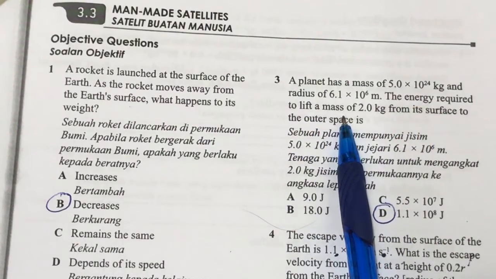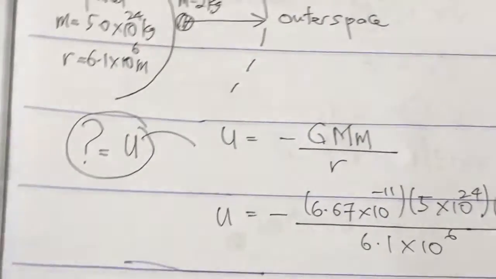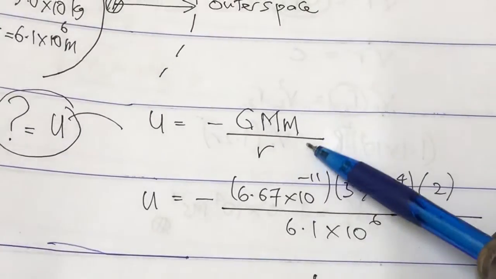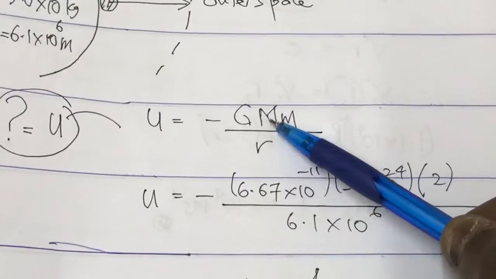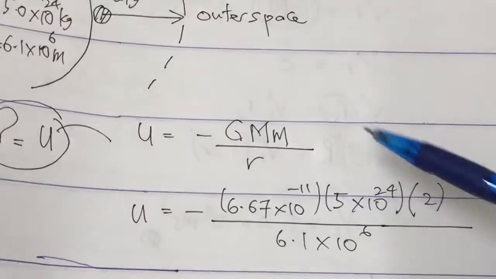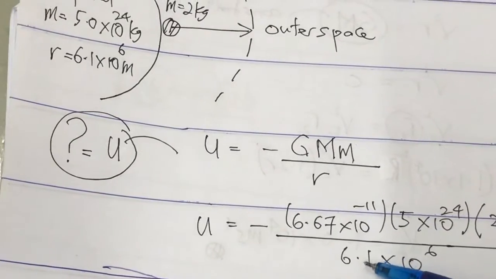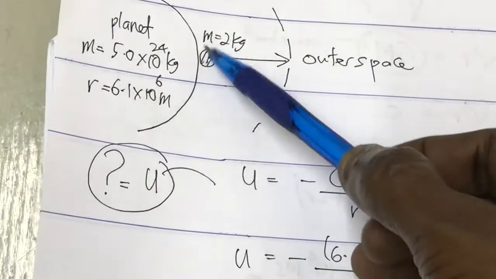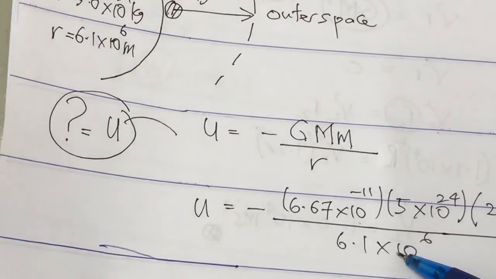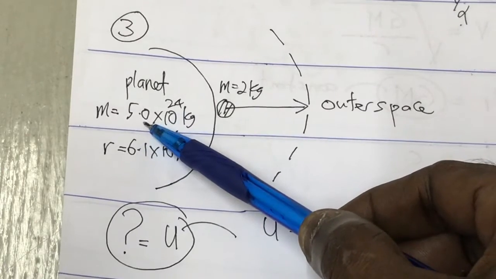Okay, so we need to find what energy? The potential energy. So they are asking the energy required, the potential energy. Again, use the formula. Of course, G substitute, capital M the mass of the planet, small m the mass of the object, and the radius was given. And this is the radius when the object is at the surface. So this R is the distance between the object and the center of the planet.